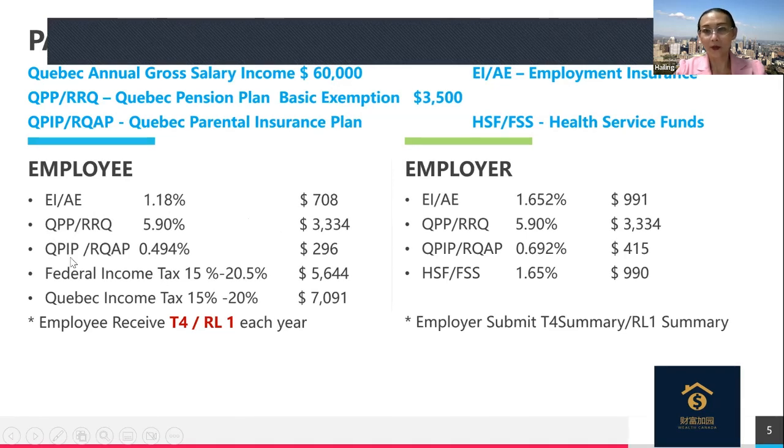You have a QPIP for the parental leave contribution. So those are the mandatory. Of course, according to each person's income level, the federal tax and Quebec tax will be source deducted. And then after you receive the money deposited into the bank, you realize a lot of money you haven't even seen. They already go to different places, right?